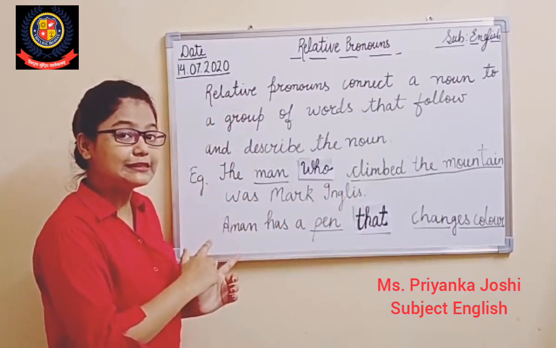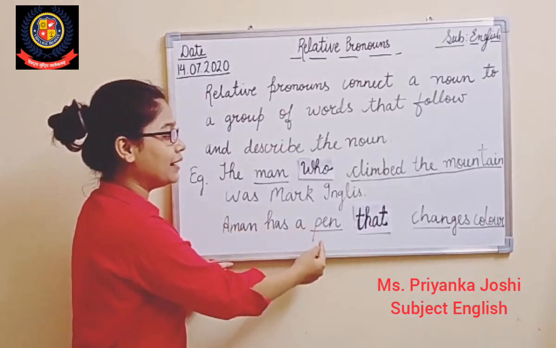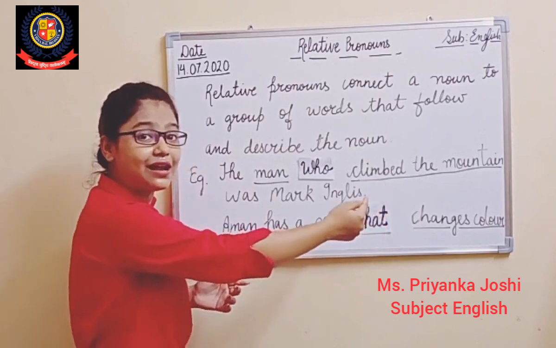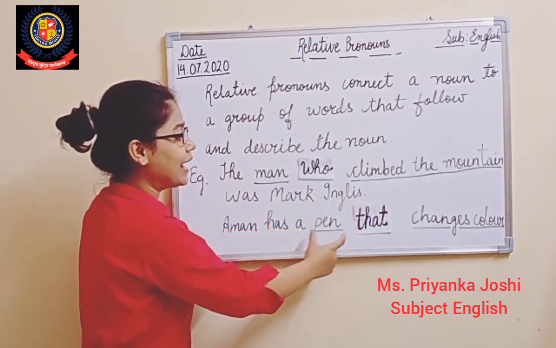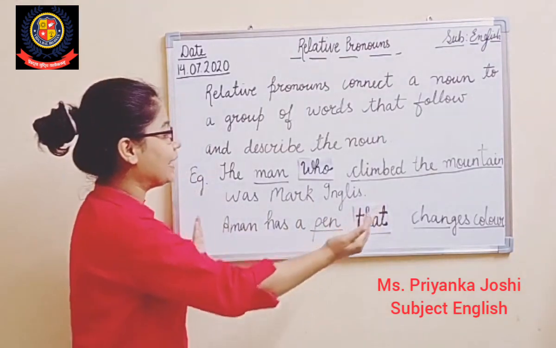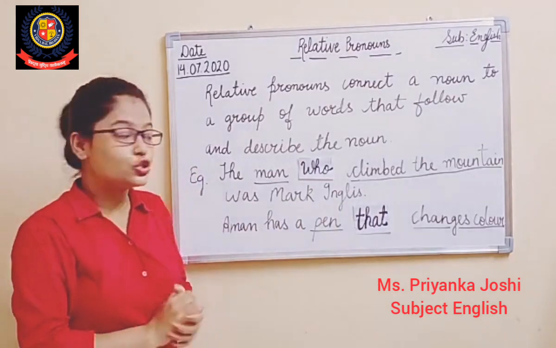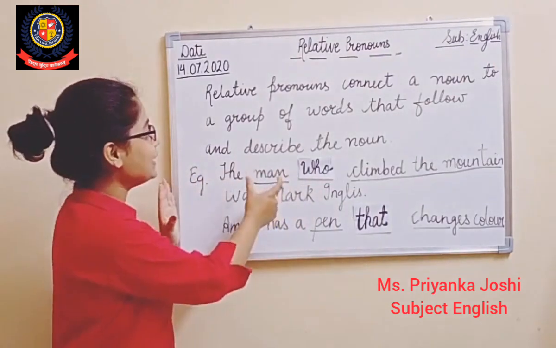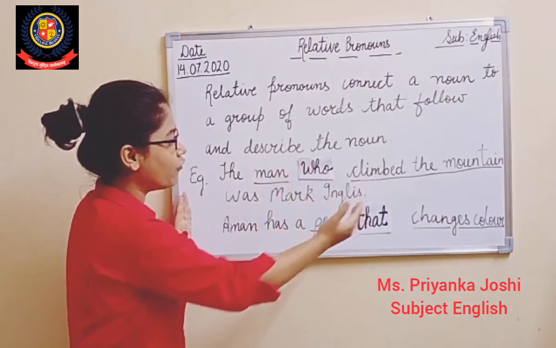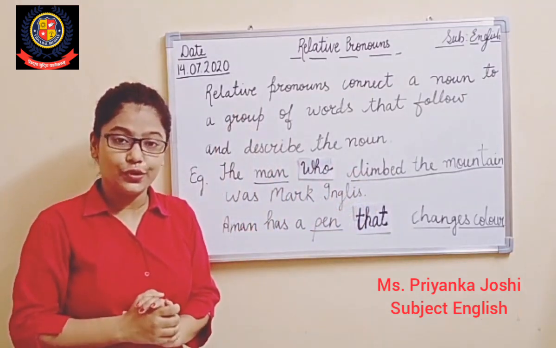Now see whether the sentence is connected or not. I said Aman has a pen that changes color. Now here the pen and the other group of words of the sentence are connected with one relative pronoun. So such words which are connecting a noun and the other group of words are here relative pronouns. Do you understand?